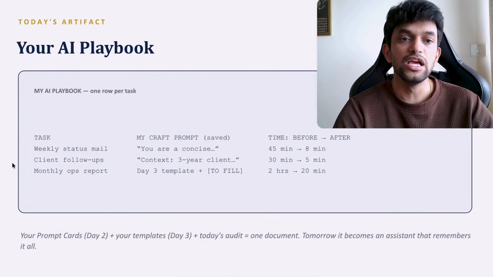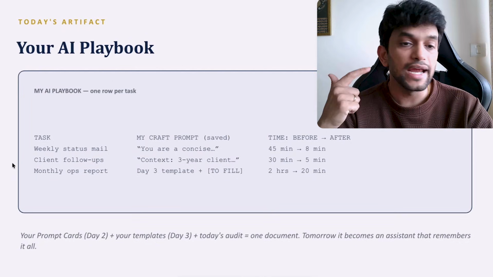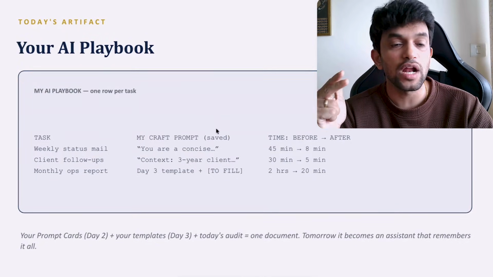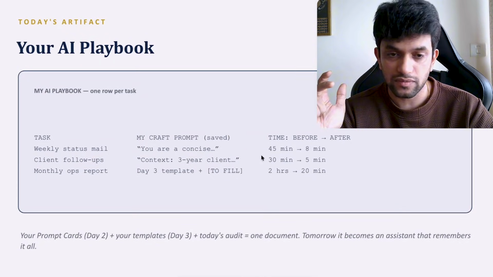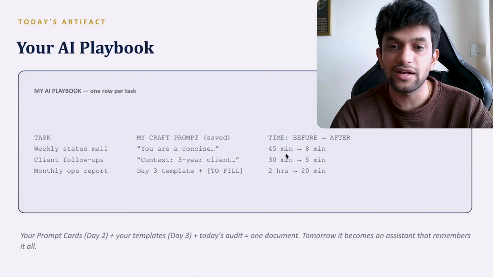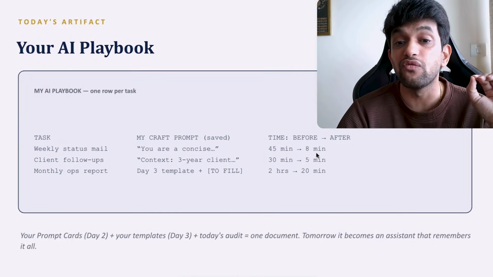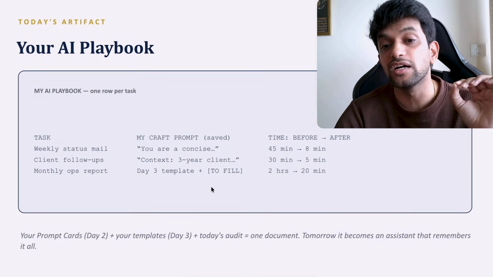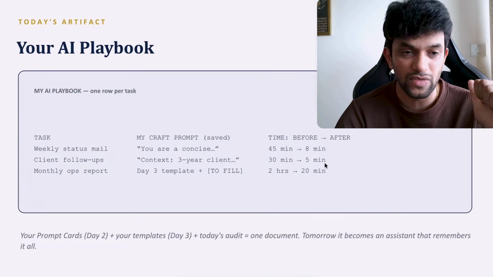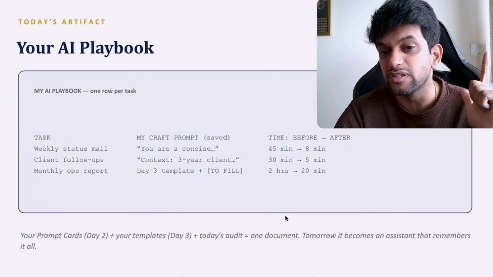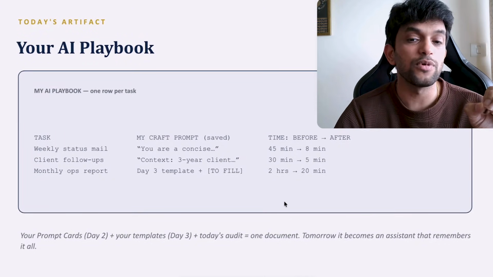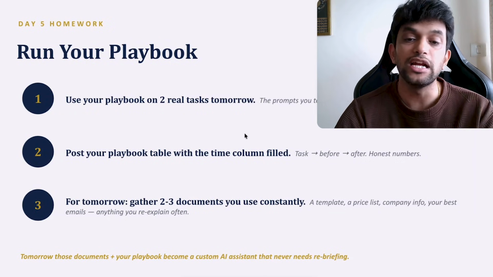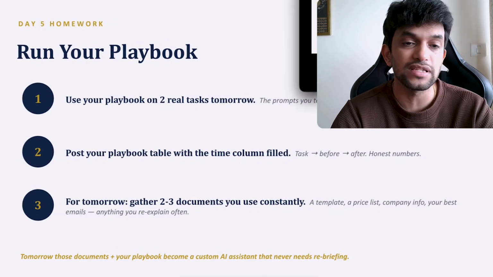Your weekly status mail, your client follow-ups, monthly ops report, you can 100% do it. You can use the CRAFT framework. And trust me, work that takes 45 minutes will get done in 8 minutes. Your client follow-up, which used to take 30 minutes, will be done in 5 minutes. Monthly operations report, which used to take 2 hours, can be done in 20 minutes. So make use of all these things.